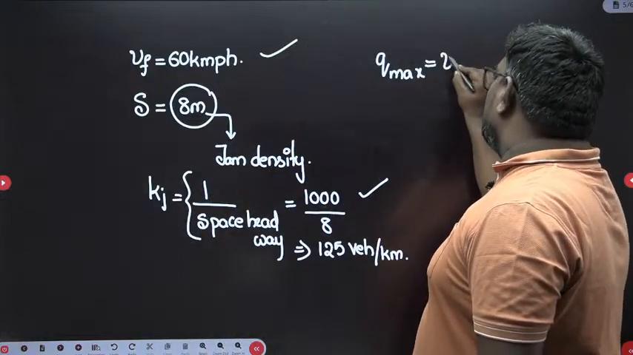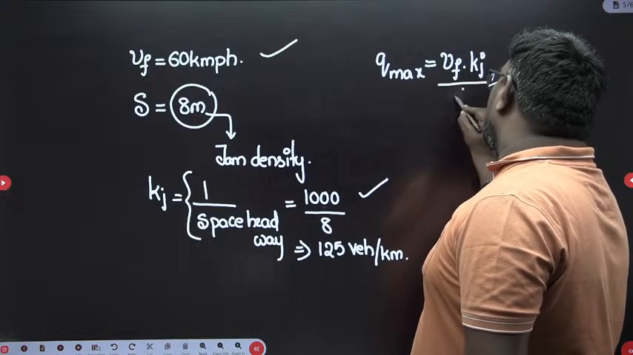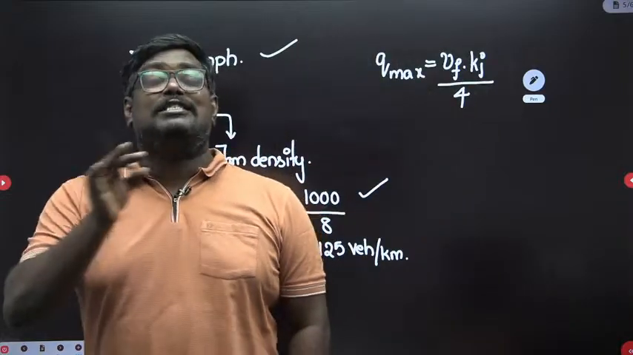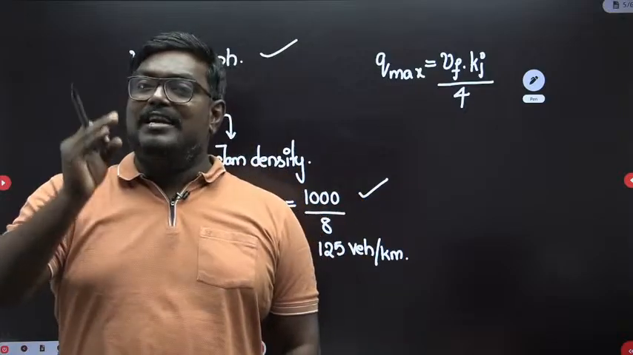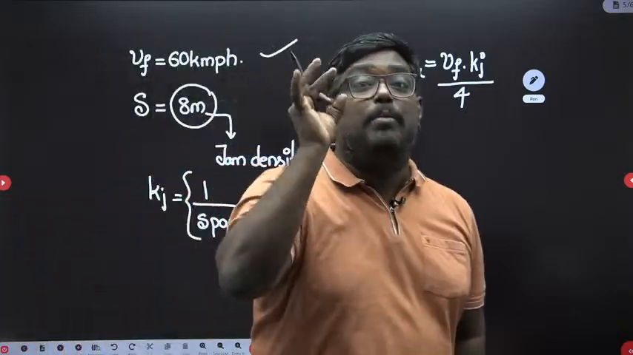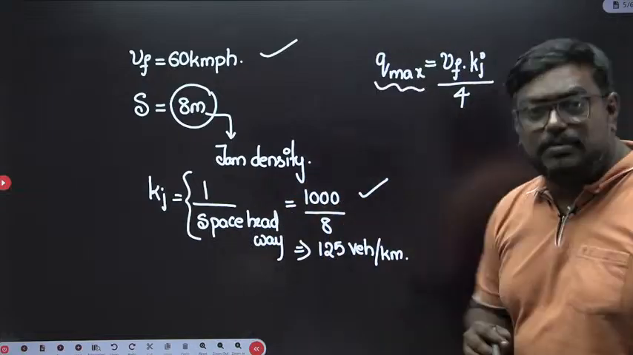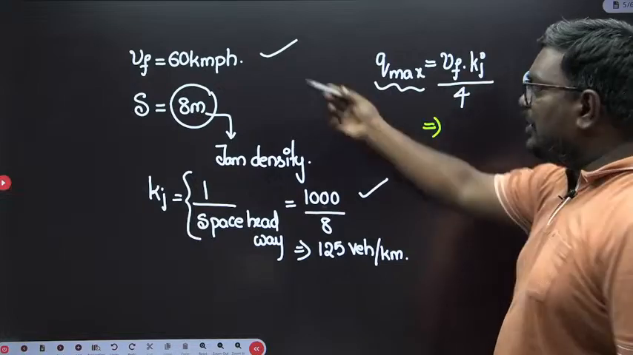So Q max can be taken as Vf into kj by 4, and this formula has been given by the Greenshields model, where the velocity and density vary linearly and the flow and the density vary parabolically. So my dear students, when I take Qmax, the maximum traffic flow, what is the Vf value we have here? The Vf value we got is 60.